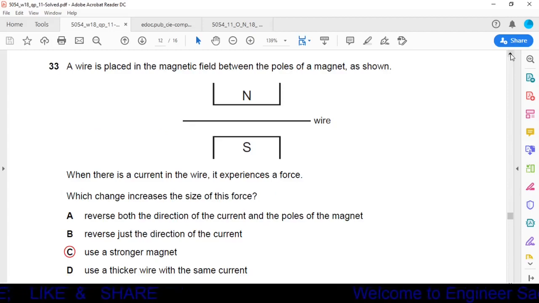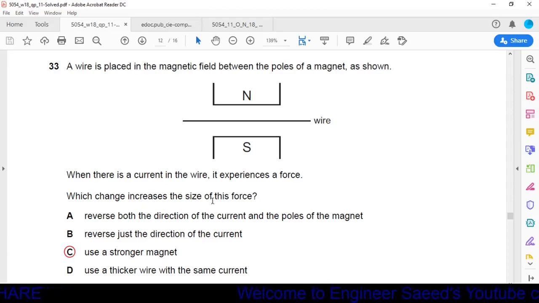Question number 33. A wire is placed in the magnetic field between the poles of a magnet as shown. Okay, here we have a magnet, north pole, south pole, and a wire is placed in between these two poles of the magnet. When there is a current in the wire, it experiences a force. Which change increases the size of the force?